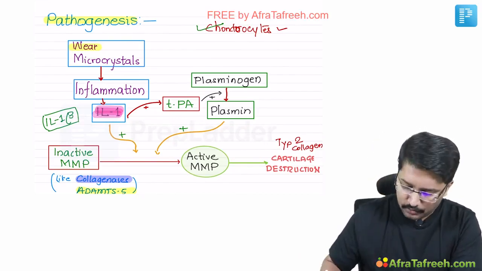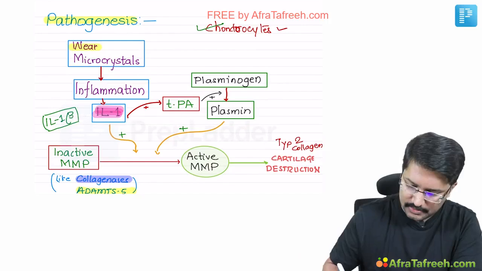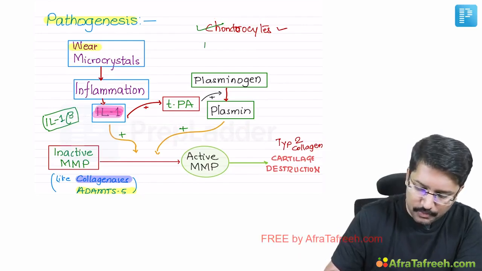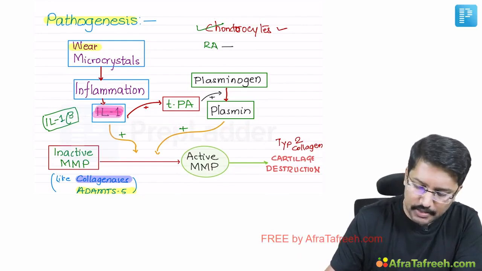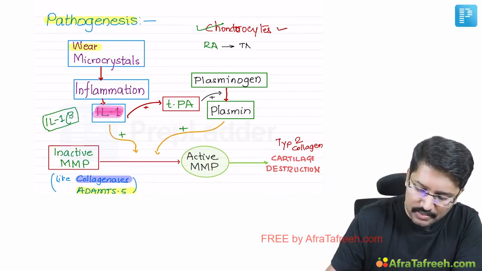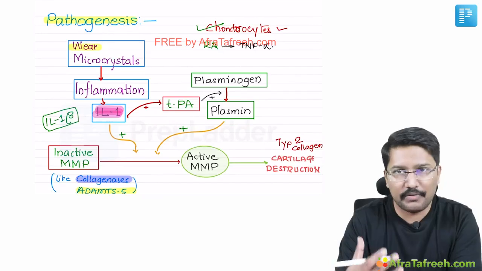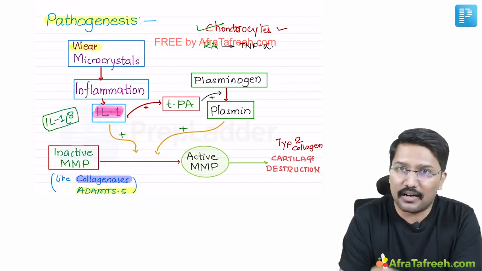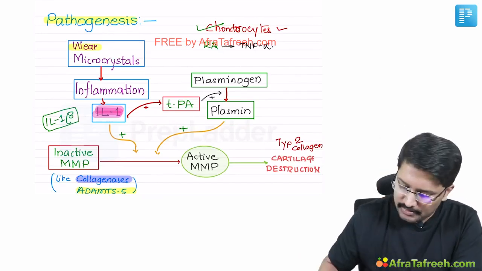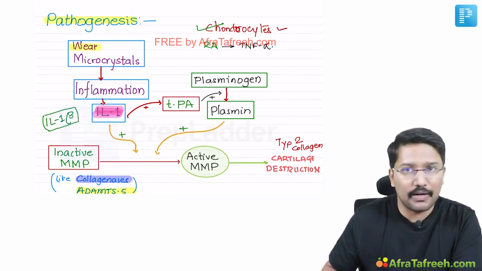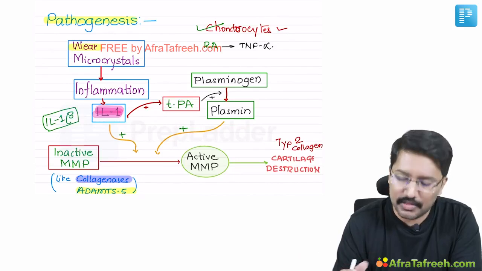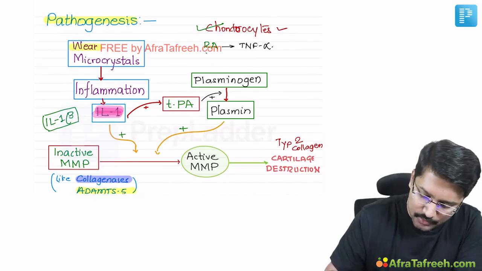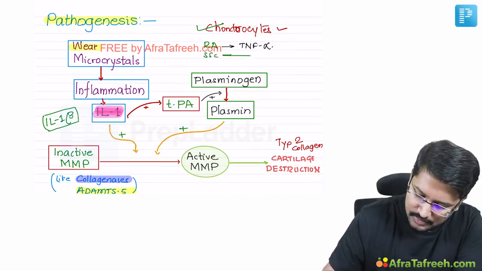If I have to talk about rheumatoid arthritis and pick one important inflammatory cytokine, you should say TNF alpha, right? In fact, our treatment strategies are targeting this path. Similarly, if I ask you to pick one inflammatory cytokine that plays a crucial role in the pathogenesis of systemic sclerosis, what comes to your mind?